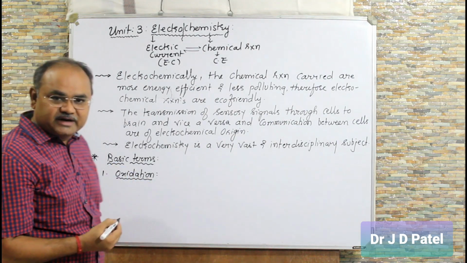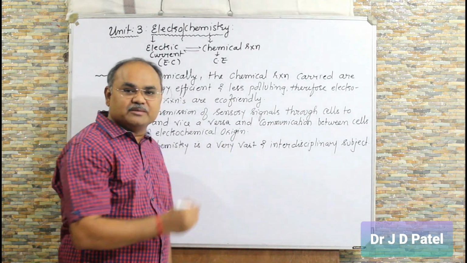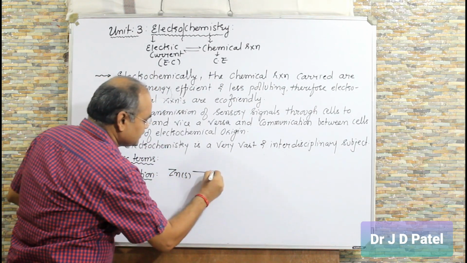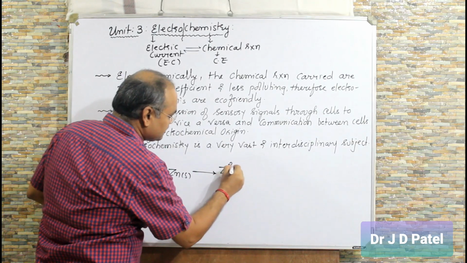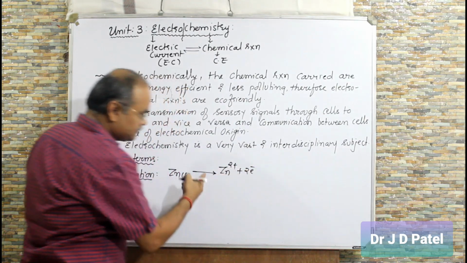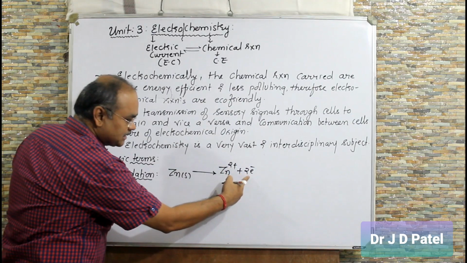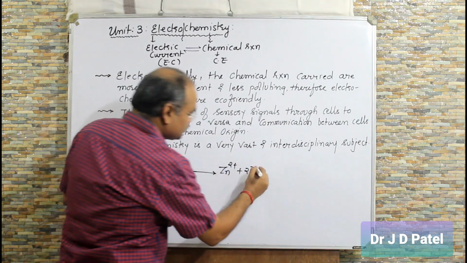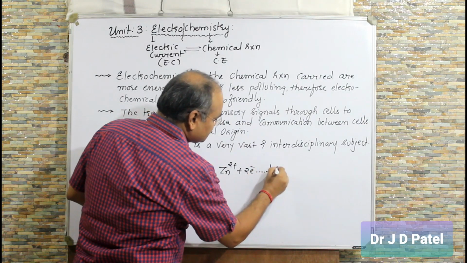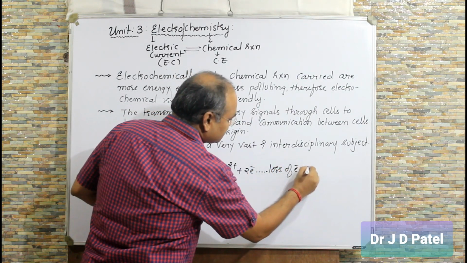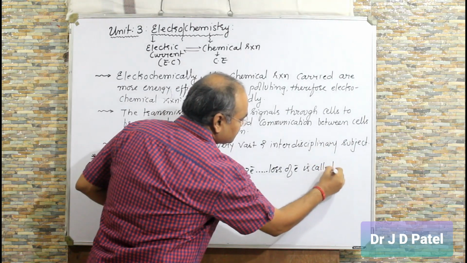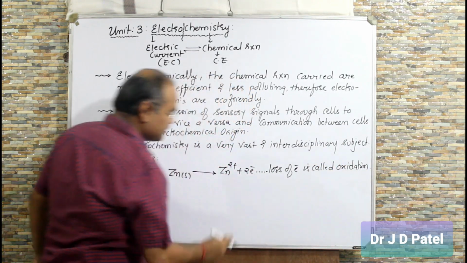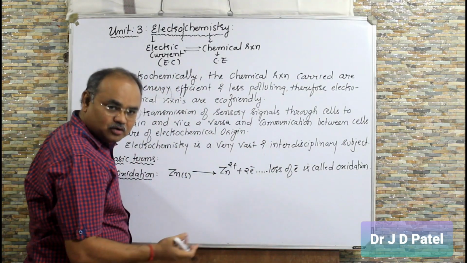Now, in 10th you have studied metal loses electron and becomes positive. So here, solid zinc loses electron and becomes positive. See, Zn has lost electron and become positive. It has lost 2 electrons, so plus 2 charge. So loss of electron is called oxidation. So this you have to remember in this chapter. Loss of electron is called oxidation.